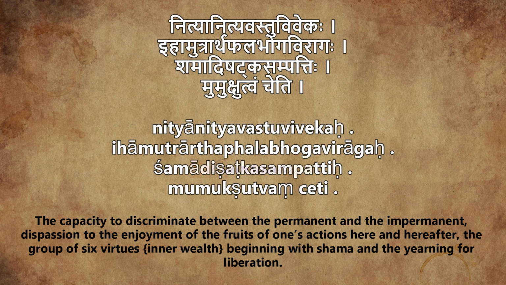Artha phala bhoga virāgaḥ. Phala means the fruit; bhoga is all these enjoyments that are there. And virāgaḥ, like no attachment is there. That is, I am not doing all these things in order to get some fruit with which I can enjoy this world or I can enjoy in heaven. So what is this translated to? ihāmutrārthaphalabhogavirāgaḥ. So no raga, attachment or desire for enjoying the fruit of works, either here or there. There means in other lokas. So this is the meaning of this phrase.